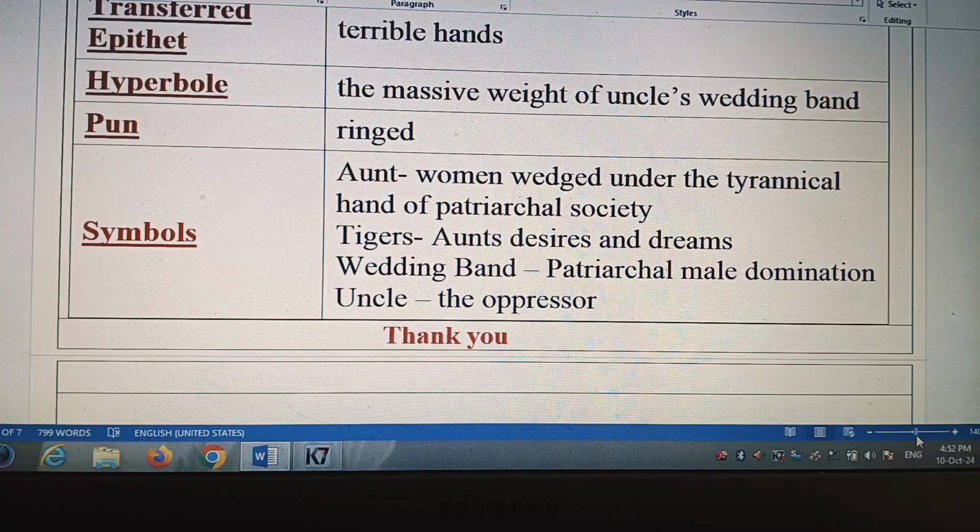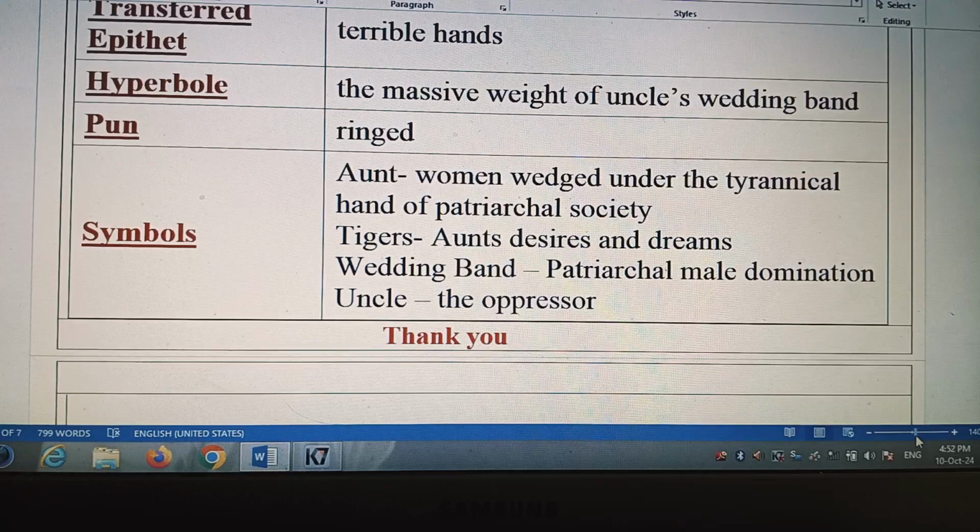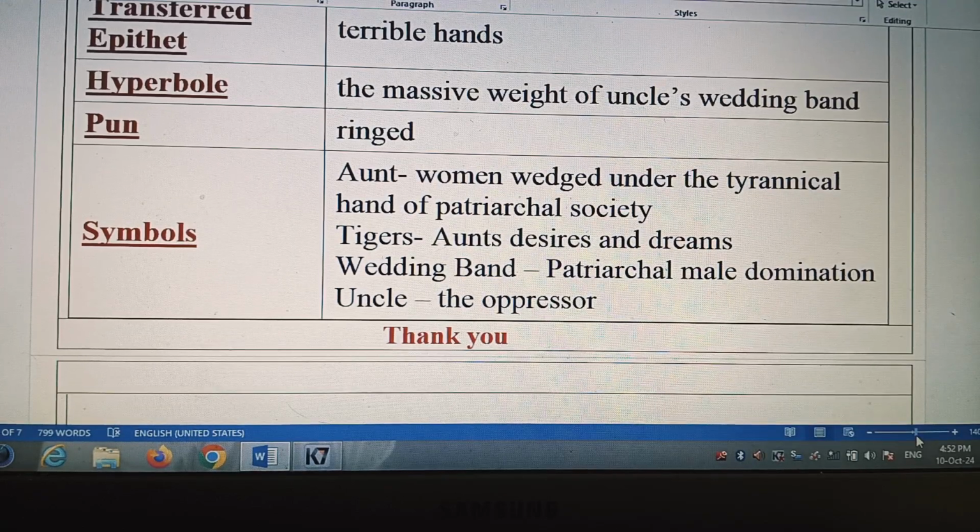And tigers actually symbolize Aunt Jennifer's desire and dreams. And the wedding band symbolizes patriarchal male domination, and Uncle symbolizes the oppressor, one who tortures.